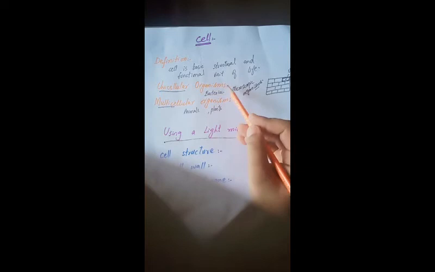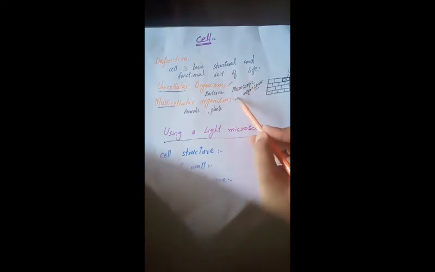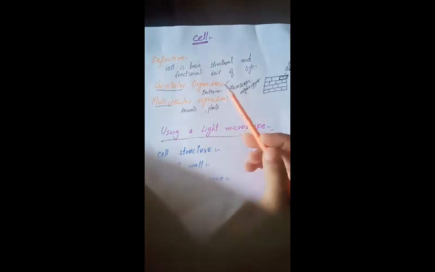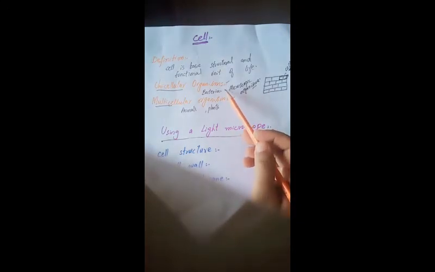How many types of living things are there? Two types, unicellular and multicellular. Unicellular organisms are those organisms which are made up of only single cell. Example was bacteria. And the multicellular organisms were those organisms which were made up of more than one cells. Example is animals, plants, etc.